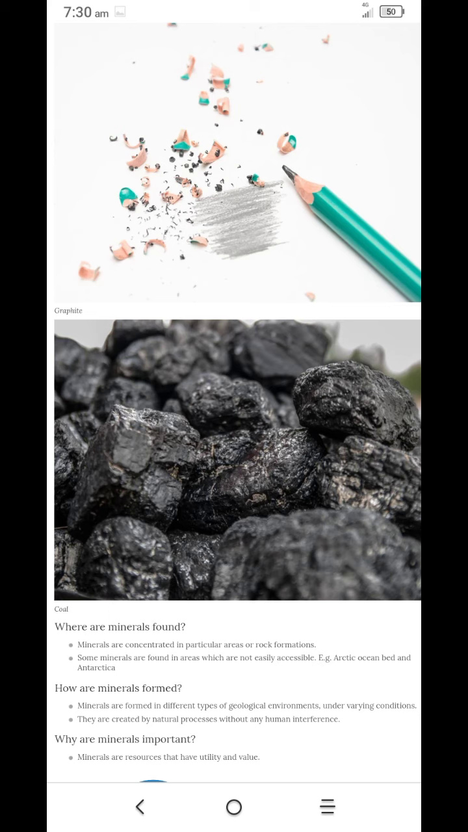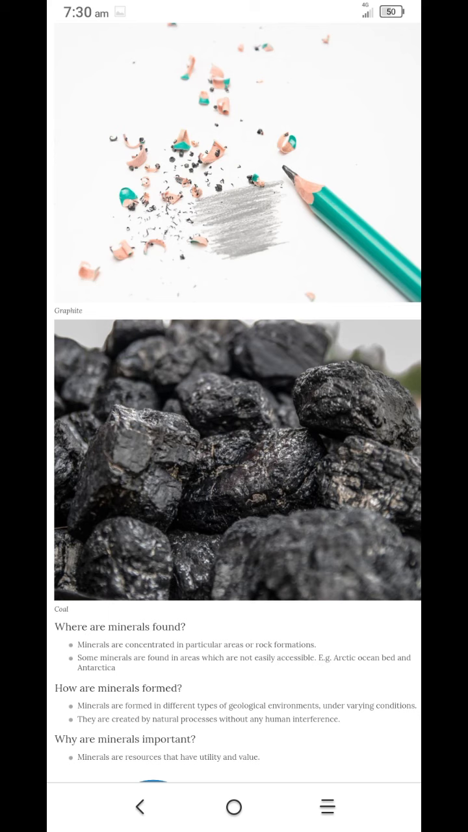Minerals are concentrated in particular areas or rock formations. Some minerals are found in areas which are not easily accessible. We will not get them, it is very difficult to take them, we cannot take them out. For example, the Arctic Ocean bed and Antarctica, it is very difficult to take them.